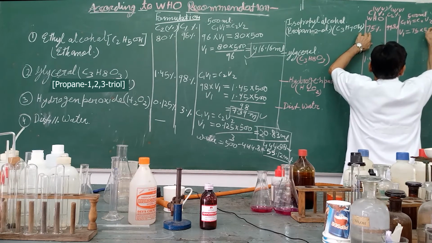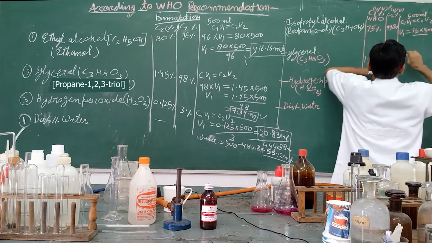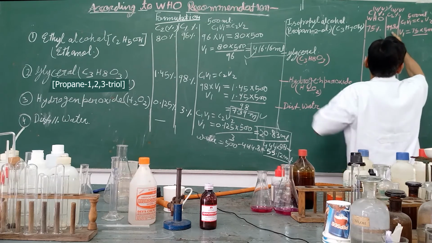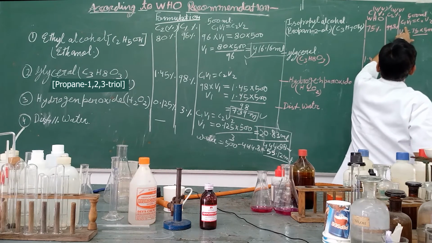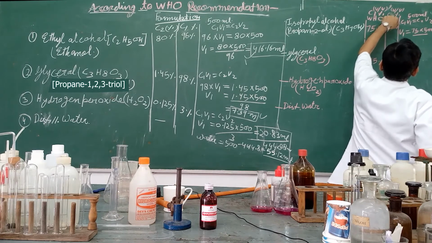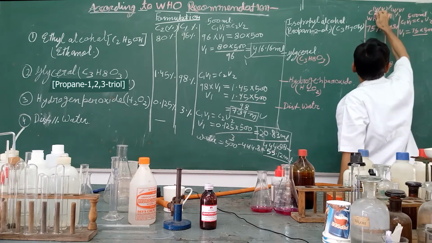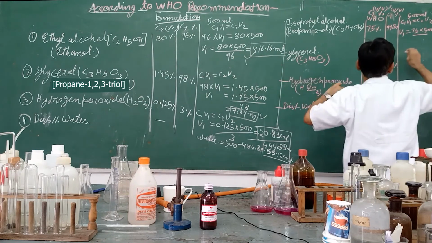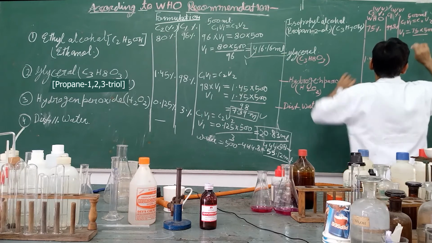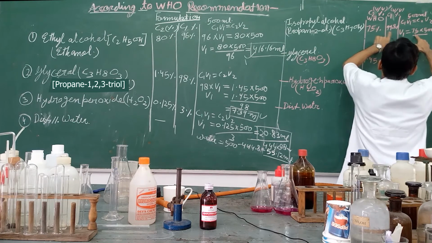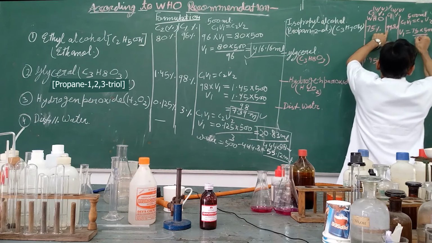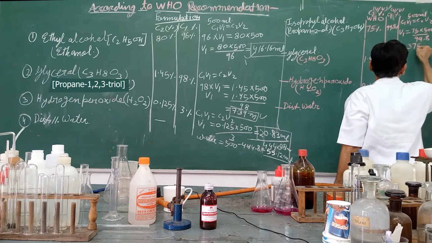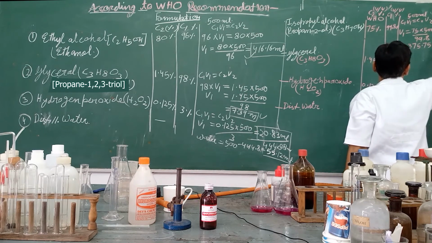C1 is 75, V2 you have to prepare 500 milliliter, divided by C2. If you are taking this one, then this is C1, and C2 there I have taken that one. C1V1 equal to C2V2, 75 into 500 divided by 99.8, then it will come 375.75 milliliter.